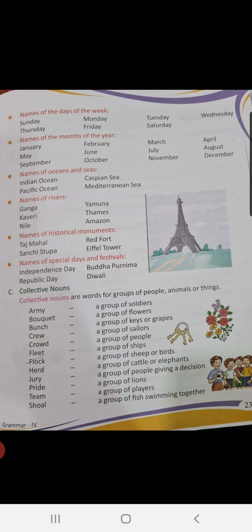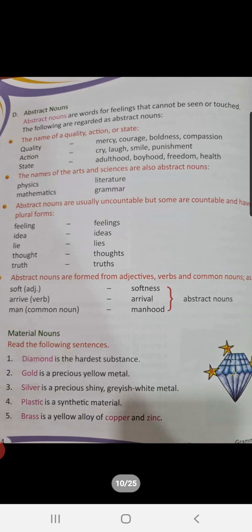You have so many examples on the screen in your book. Now let us see abstract nouns. Abstract nouns are words for feelings. Feelings that cannot be seen or touched, children. Like you have quality, mercy, courage, boldness, action, cry, love, smile, state, adulthood, boyhood, freedom. The names of arts and science, physics, mathematics, literature, grammar, your English grammar. This is also an abstract noun.